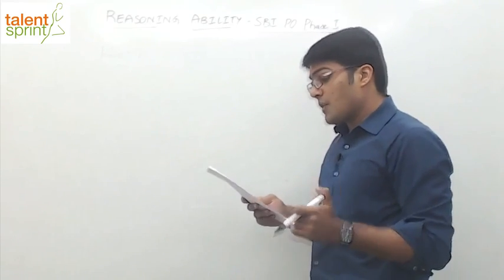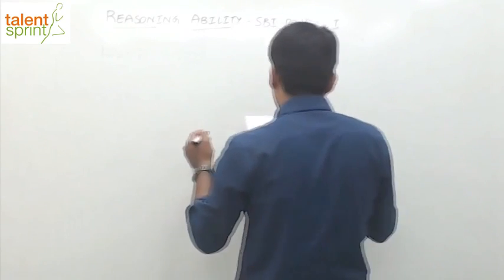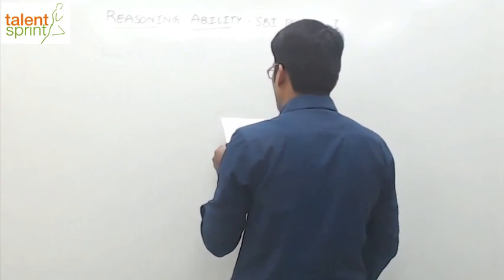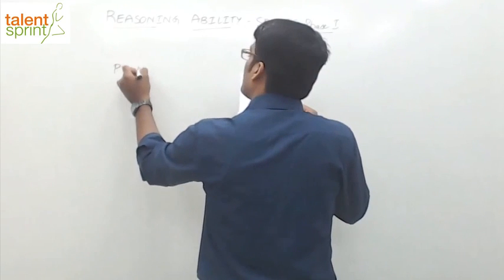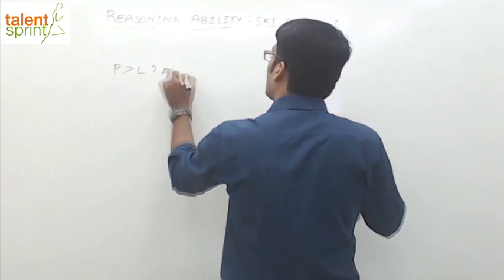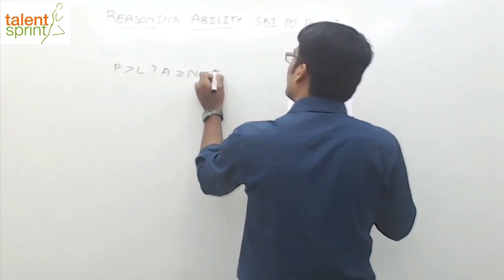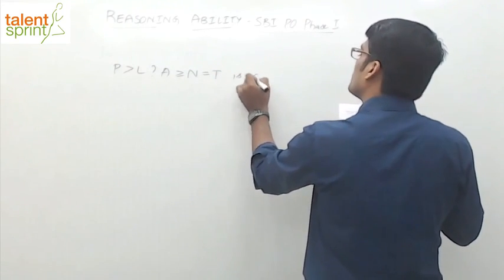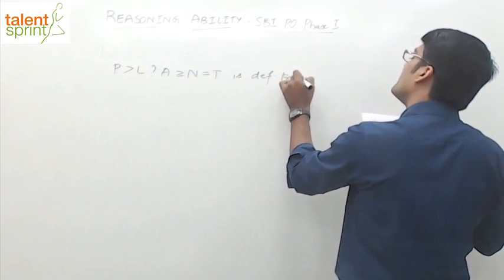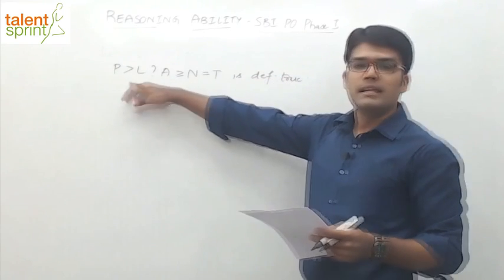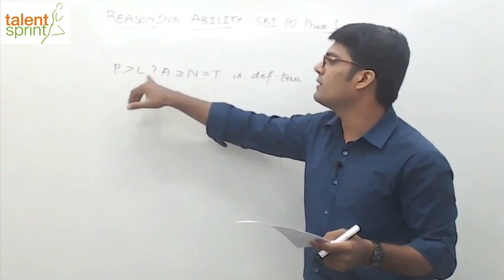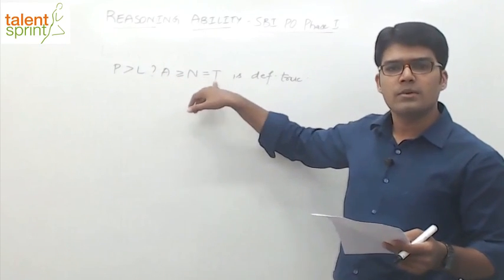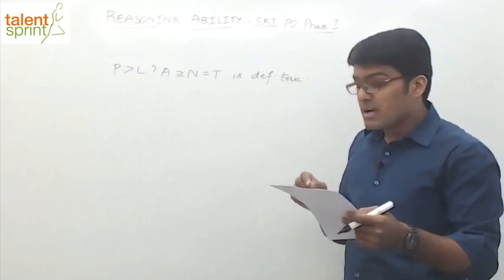Let me see what else do I have for you, right? Okay, what should come in place of question mark? This is interesting. What should come in place of question mark in the given expression in order to make the expression P greater than A? See, this is the expression: P greater than L question mark A greater than or equal to N equal to T. This is given, right? This given expression is definitely true. So what should come in place of question mark, right?